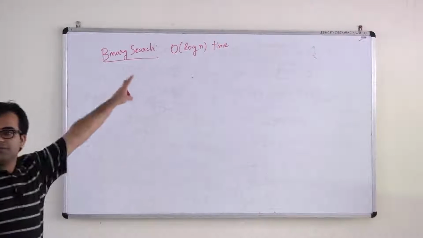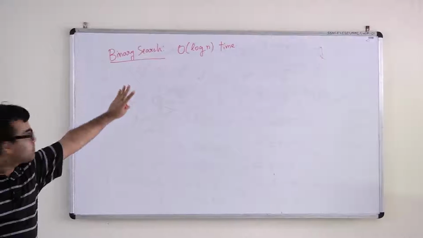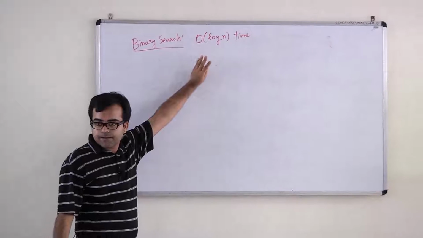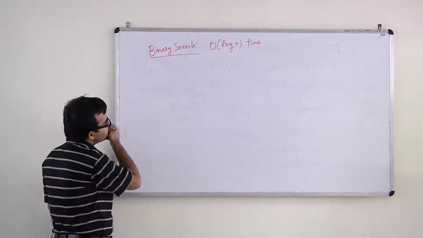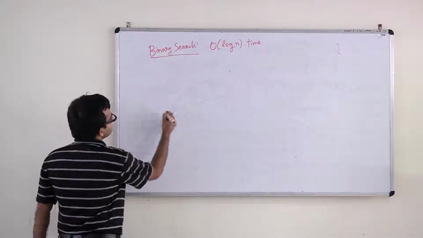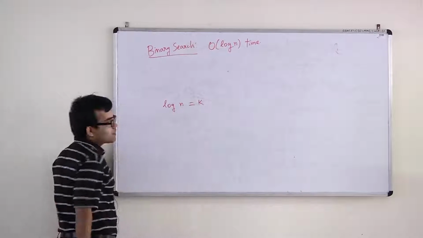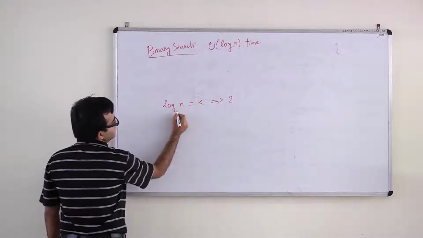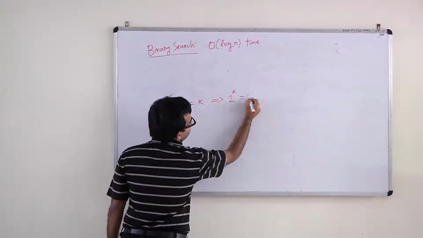Okay. How many of you know what log n means? So the rest of you don't know what log n means, right? Okay. So let me just explain what log n is. Log n is a function. So if I say log n is equal to k, then it basically means there is a base involved here, say log n to the base 2 is k, then it basically means 2 to the power k is equal to n.